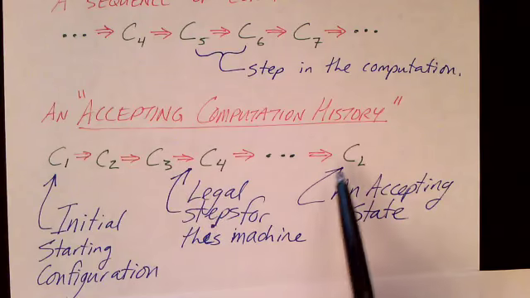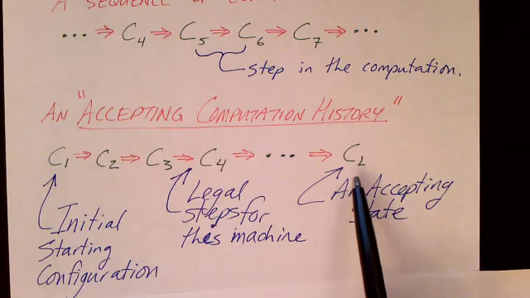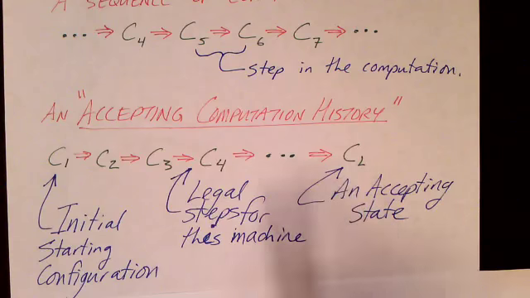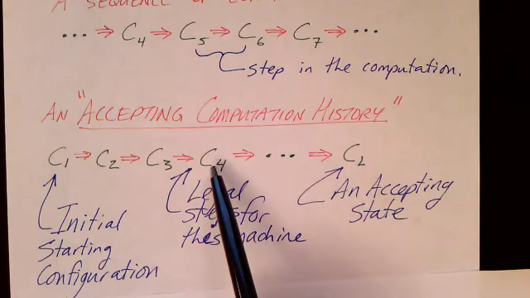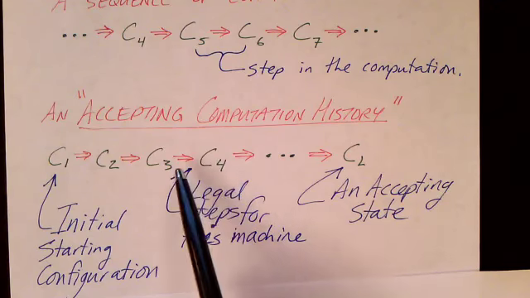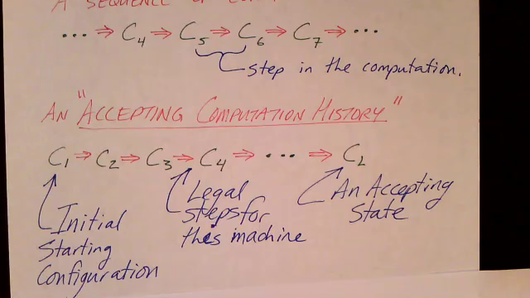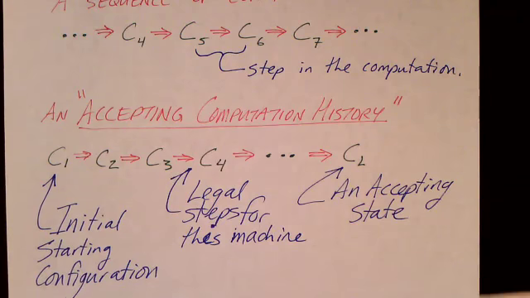And the last configuration in the history shows the Turing machine in an accepting state. And each step in this computation history is a legal computation of the Turing machine.